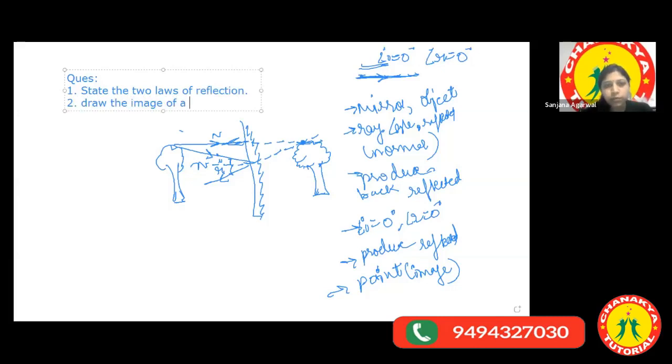Note this as homework. See, the two laws of reflection. Second, show the image formation of a pencil in the plane mirror.